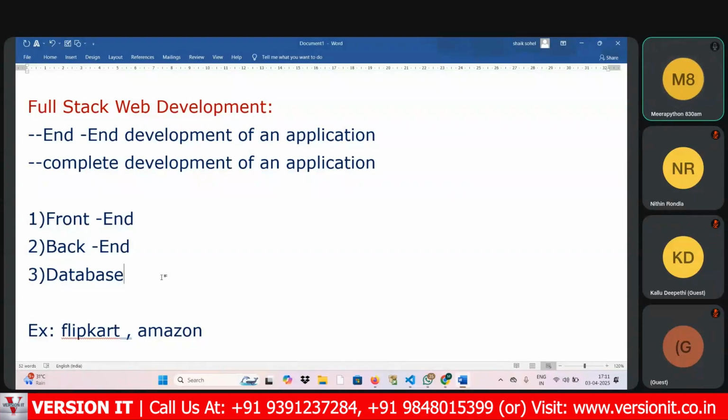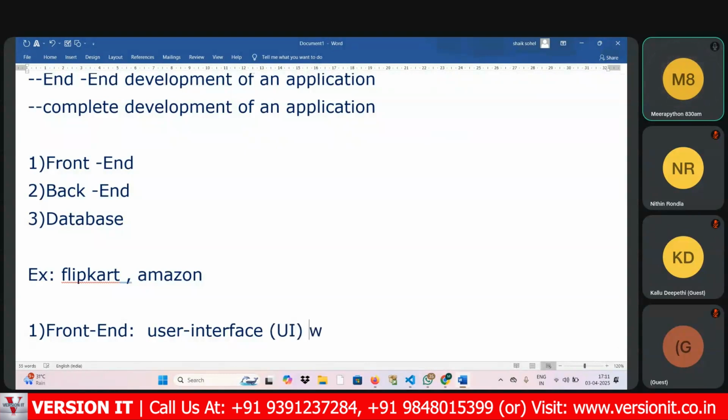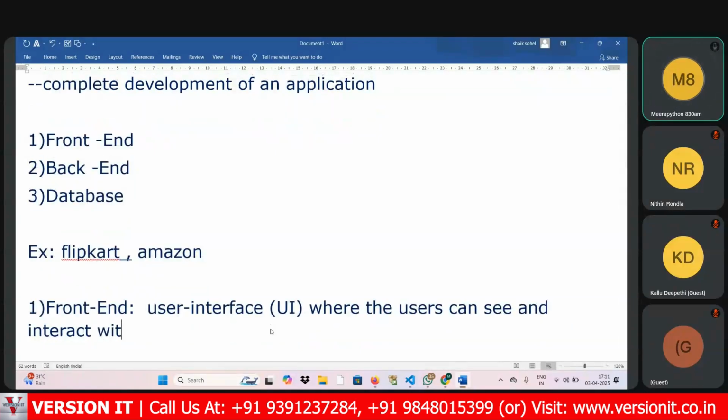So full stack consists of front end, back end, as well as the database. Now I will explain in a detailed way what is meant by front end. Front end, we can call it a user interface, or UI, where the users can see and interact with the application. This is the point you need to know.